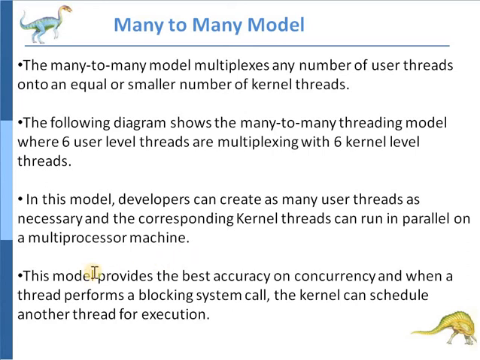So, this model provides the best concurrency, and when a thread performs a blocking system call, then the kernel can schedule another thread for execution. Because the user level threads are multiplexed with the kernel level threads, if one user level thread makes a blocking system call, then the kernel thread takes another thread for execution.